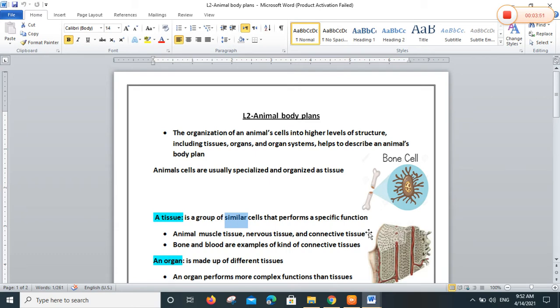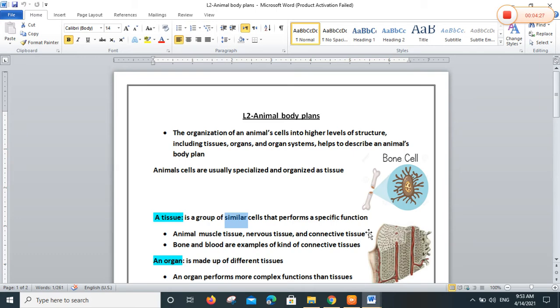Okay? Blood. The blood itself moves in all body organs and supports all body organs with food and oxygen. The blood itself is a tissue, a group of connective tissues. So the type of tissue that forms blood is connective tissue. So the blood is a tissue. The blood is not an organ. Because the blood is a group of cells, and the tissue is a group of cells, yes?